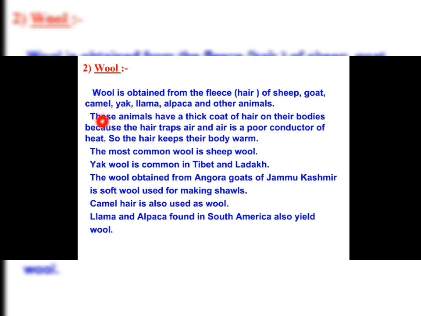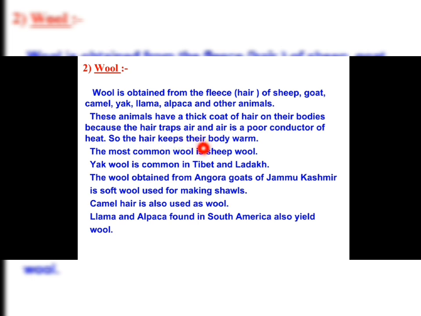Camel is found in the desert. Yak is found in Tibet and Ladakh. Llama and alpaca are found in South America. So if the region changes, the animals also change, but all these animals yield wool. These animals have a thick coat of hair on their bodies because the hair traps air, and air is a poor conductor of heat. So the hair keeps their body warm.